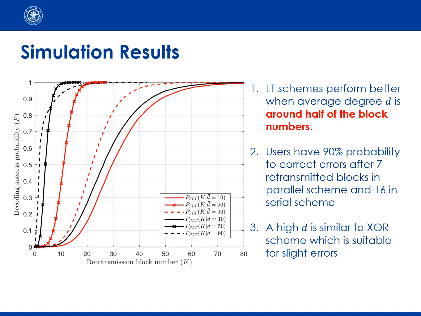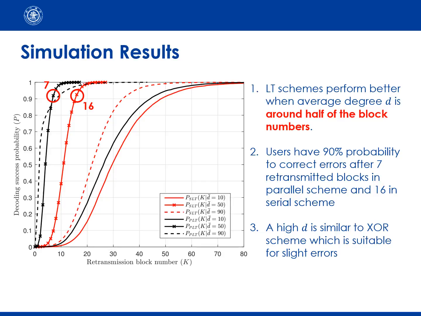The block number is 100, loss rate is 0.1, and the average degree is from 10 to 90. We can see both schemas perform better when average degree is around half of the block number. Users have 90% probability to correct errors after 7 retransmitted blocks in parallel schema and 16 in serial schema.